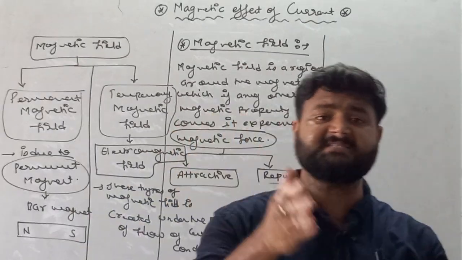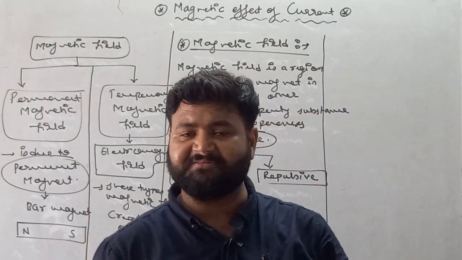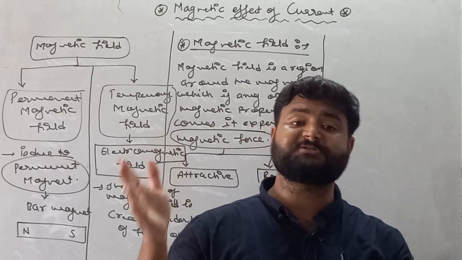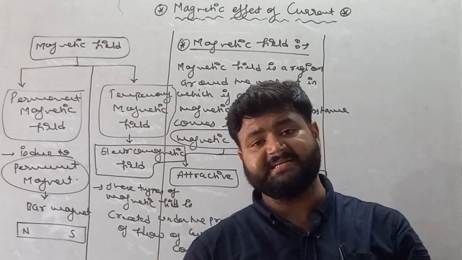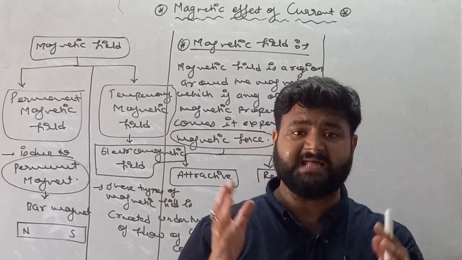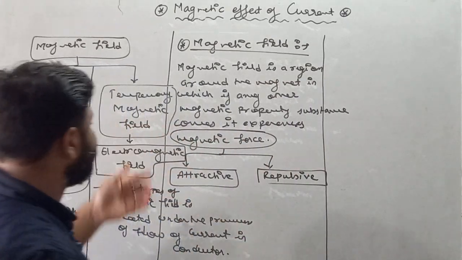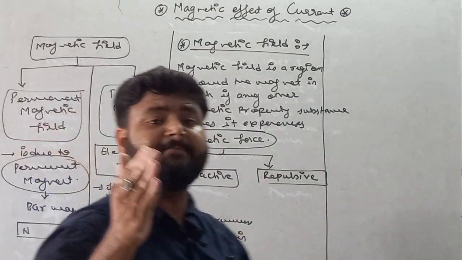So if current is flowing in a conductor, then the magnetic field is present. But if you stop the flow of current, then the magnetic field also stops. That's why this type of magnetic field is said to be a temporary magnetic field.